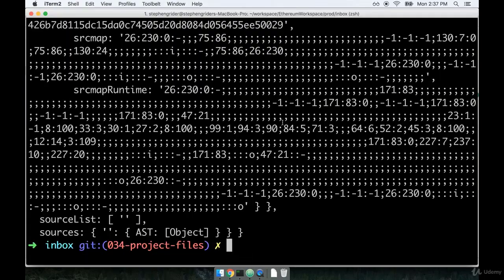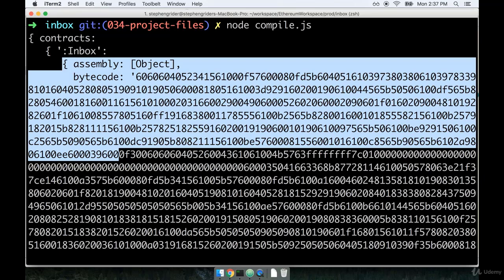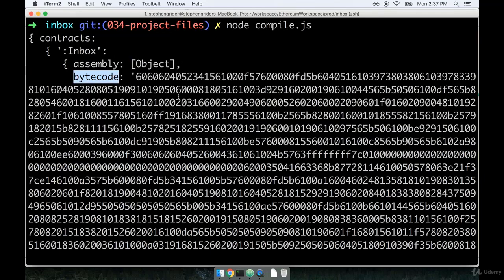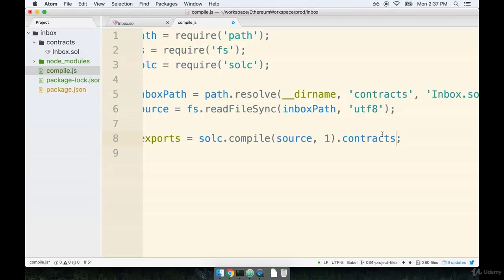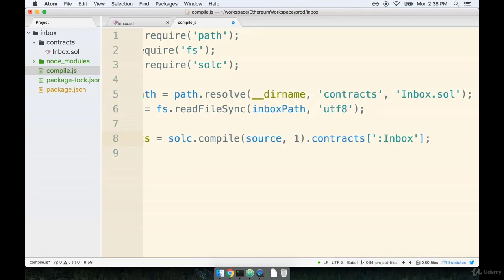And remember, on that contracts property, let's go look at it. So here's contracts. On the contracts property, we really only care about the key value pair of inbox right here. We really just care about this object because this is what contains the actual bytecode and interface. So we just made reference to contracts, and then on contracts, we'll further pull off the inbox property. And notice this is :Inbox, not just Inbox. So to get access to that, we can put our square braces, and then in a string, :capital I Inbox.